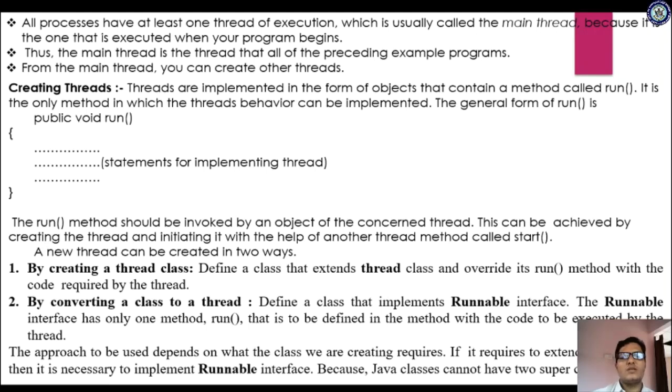Okay. Then what is the general form of a run method? The general form is public void run. In the run method, you specify the implementation code, that means what action it is supposed to do. The run method should be invoked by an object of the concerned thread. This can be achieved by creating the thread and initiating it with the help of another method called start. So if you want to run a thread, you have to call the start method.